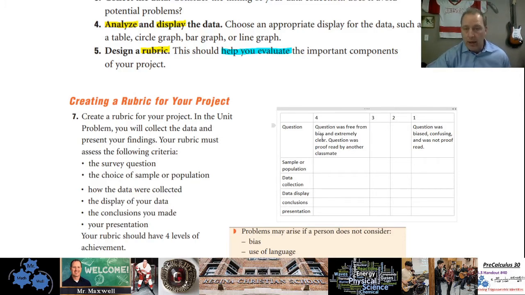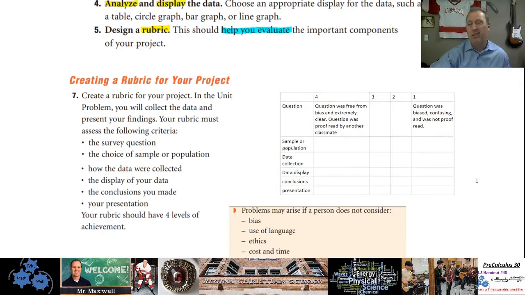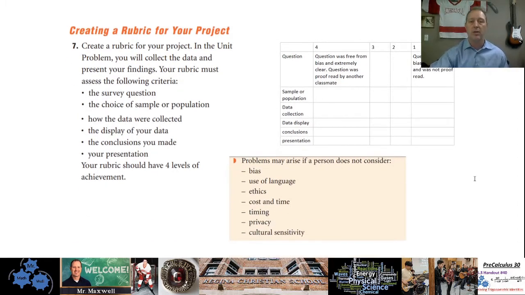So, for example, I just jotted down here a question. My question was free from bias and extremely clear. Question was proofread by another classmate. Okay, that would be a level 4, top level. You give yourself a top level if you got that. Maybe the lowest level would be question was biased, confusing, and not proofread. You get the picture? So by filling out all of these spots here, you're actually really critically evaluating what's good and what's bad, and you can judge how you did on your project. Okay, and of course these are the problems that you have to consider. We went over those earlier.